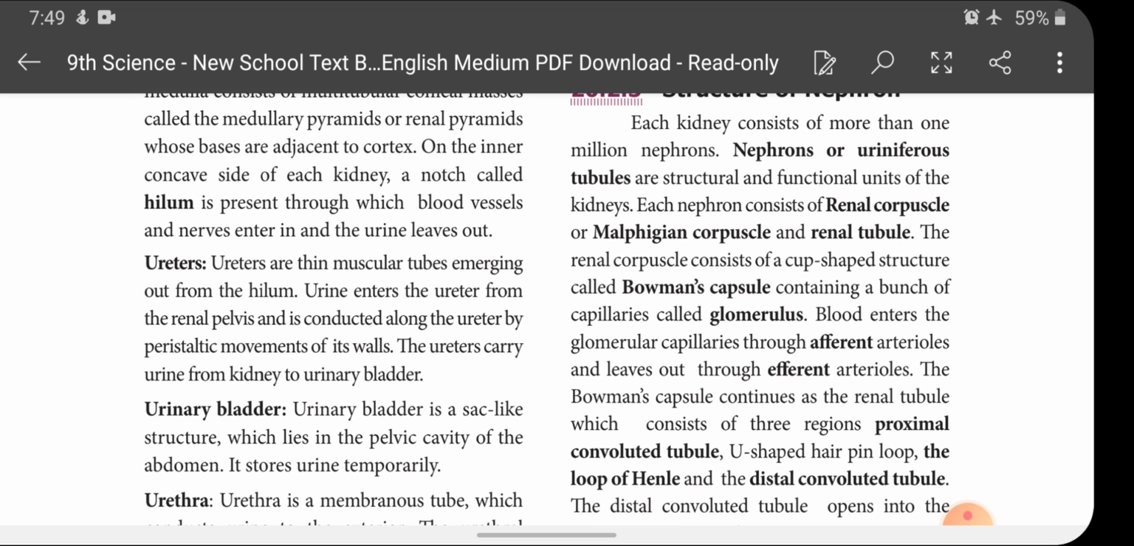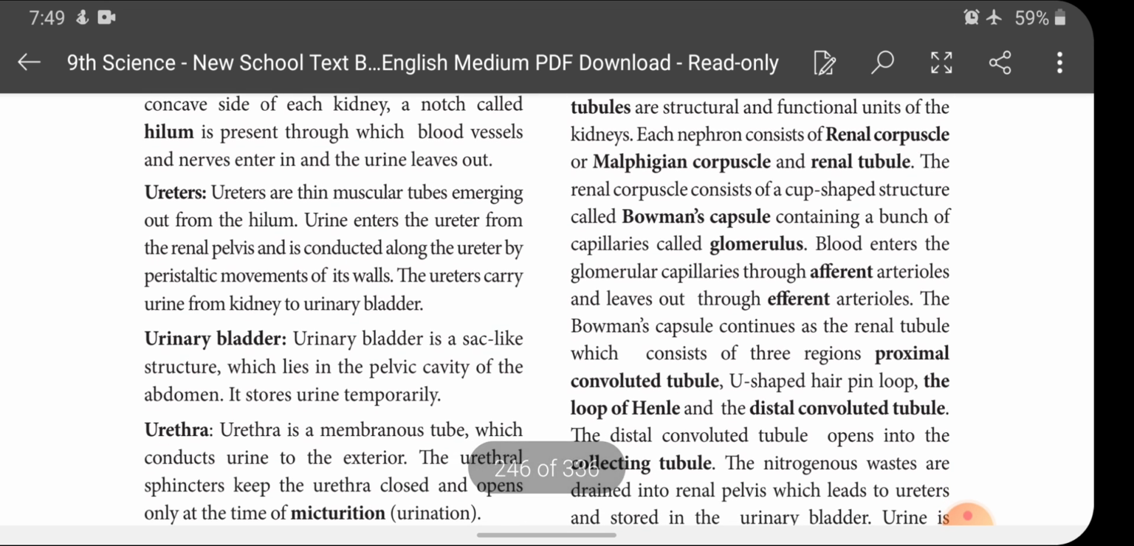What does peristaltic movement mean? The ureters are lined with muscles. These inner muscles contract and relax, contract and relax. This continuous rhythmic fashion of contraction and relaxation is called what? Peristaltic movement. By this peristaltic movement, the urine is passed through the urinary tube and reaches the urinary bladder. That's it. Next, about urinary bladder.